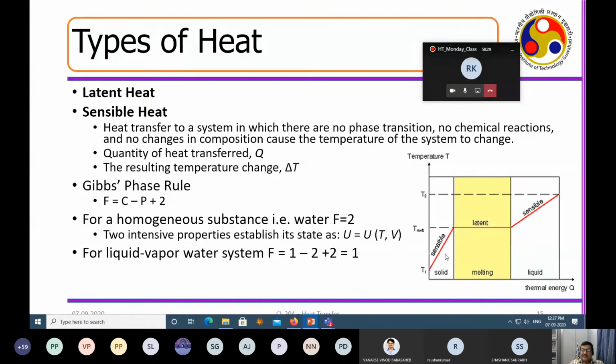Whereas sensible heat is what? Sensible heat is slowly increasing the degree of randomness or vibration inside the molecule. So in sensible heat, you always see a gradual increase in the temperature, and a gradual increase in the randomness. Whereas in the case of latent heat, the temperature remains constant, but it is the molecular ordering that changes heavily.